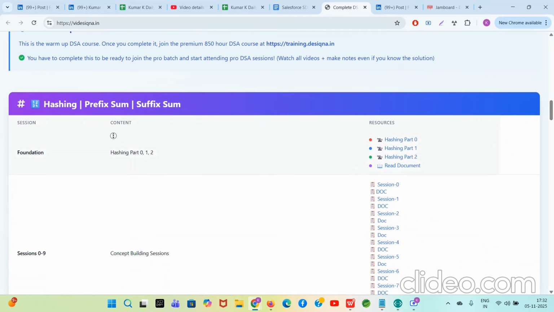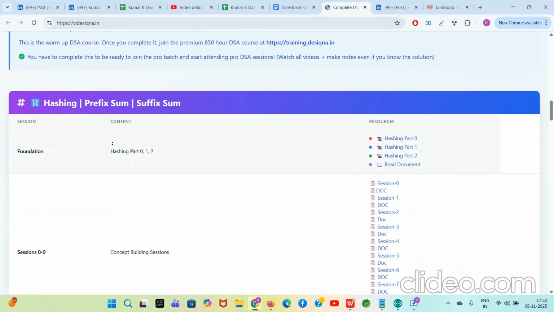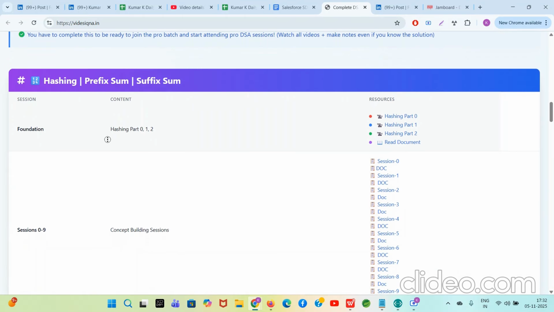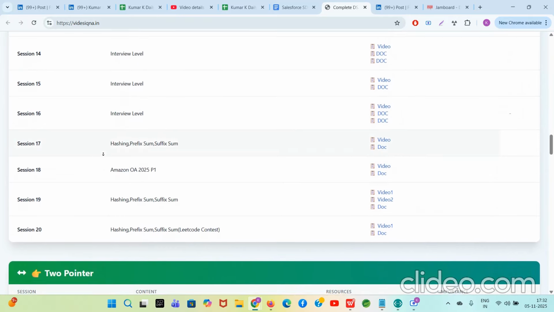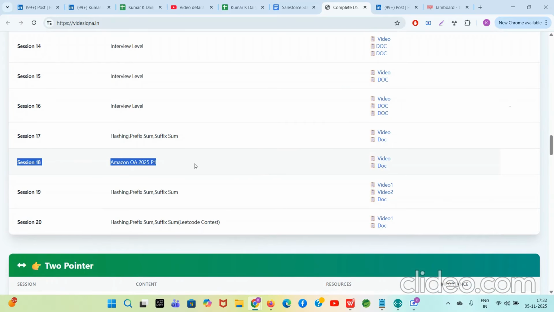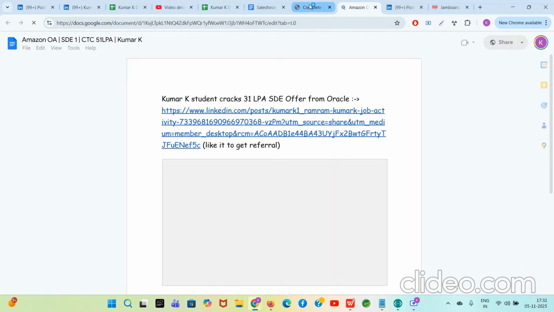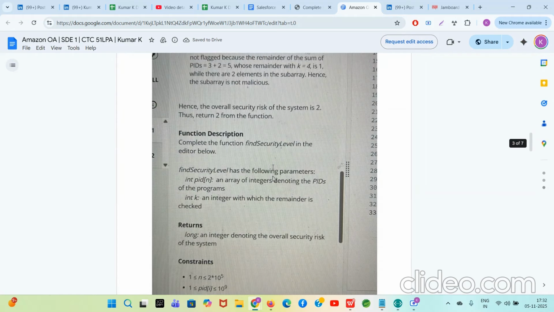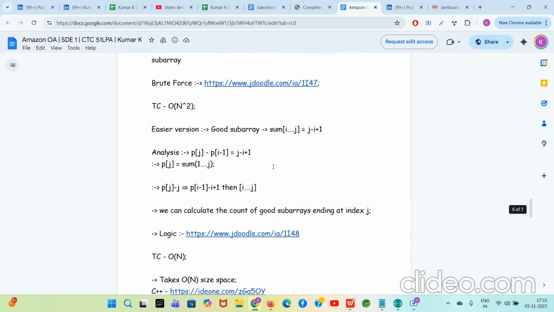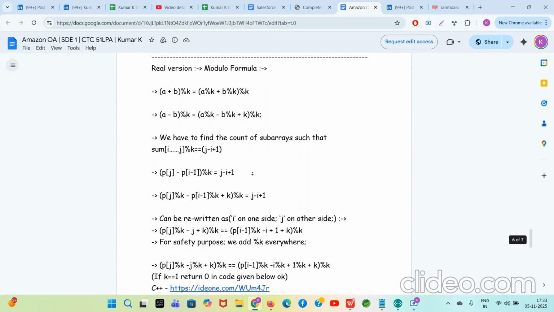So guys, for this session which I am conducting, the problem is so difficult that you need to complete all these hashing sessions, and mainly you need to complete session number 18, because in session number 18, I have taught a very different way of visualizing Kadane's algorithm via prefix and suffix sums. If you don't know those things, you will not understand what I'm trying to teach in today's session. So you guys need to complete these things.